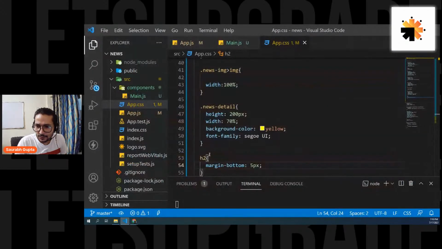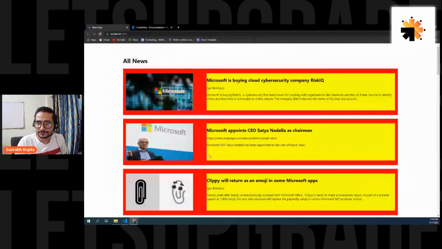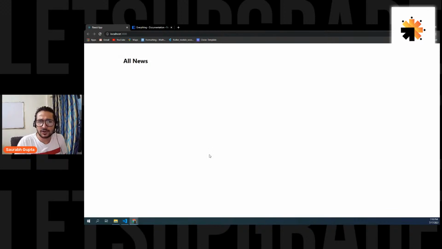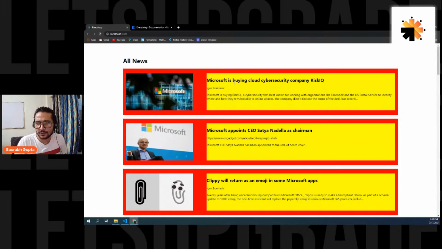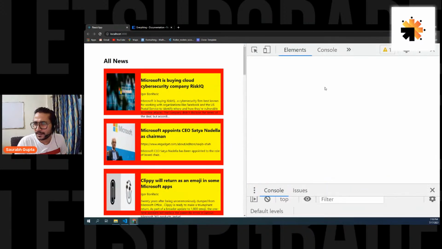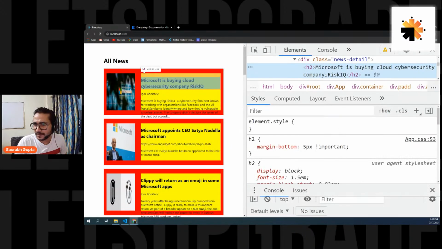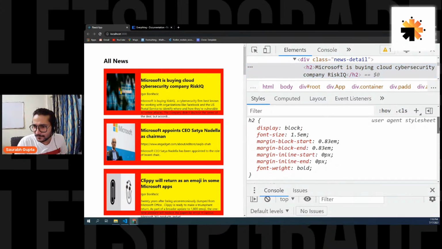Okay, it's not going there. So I feel we should do it important. It's having a margin bottom, right? H2, H1 heading tags and all this stuff by default have margins on the top and bottom. Let's see. If I put some element in between, let's confirm it once. This is the H2 and it is margin. What else is it having? It is having this.